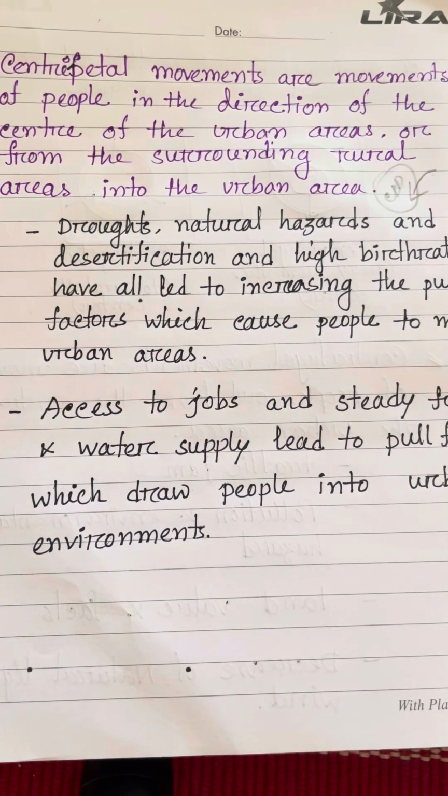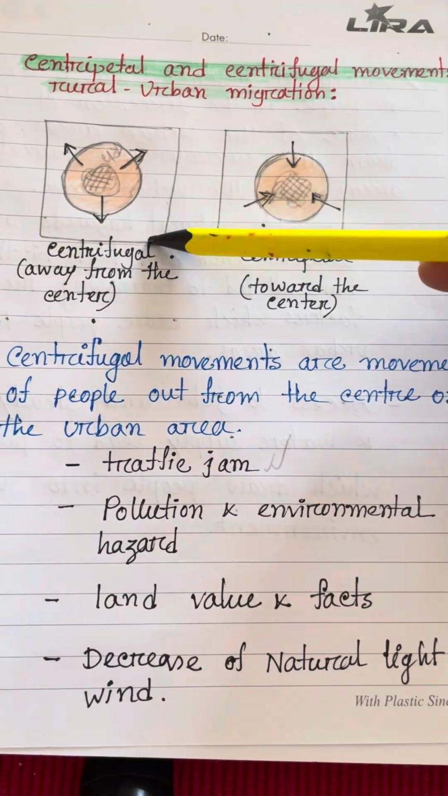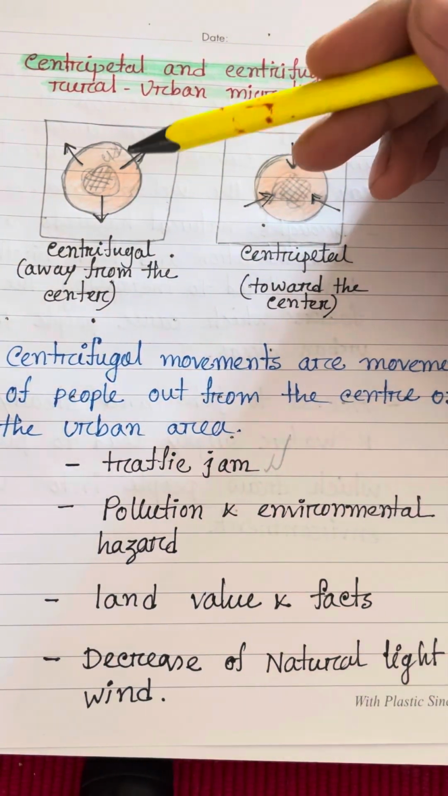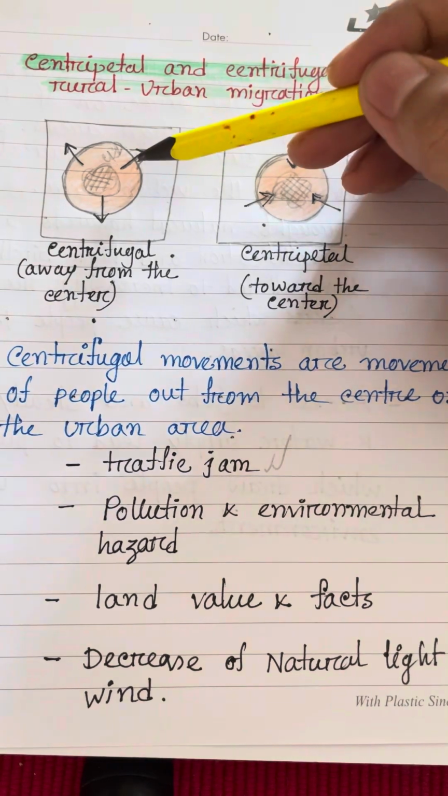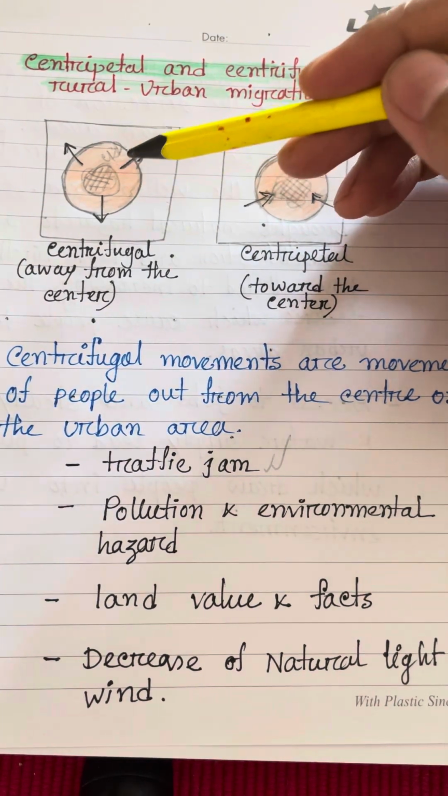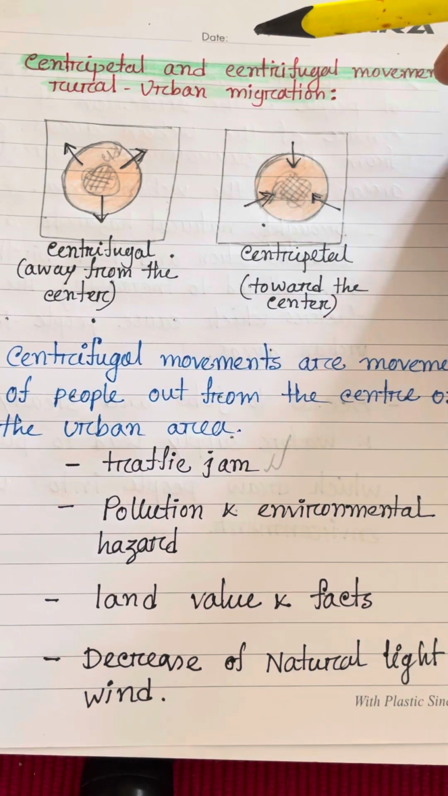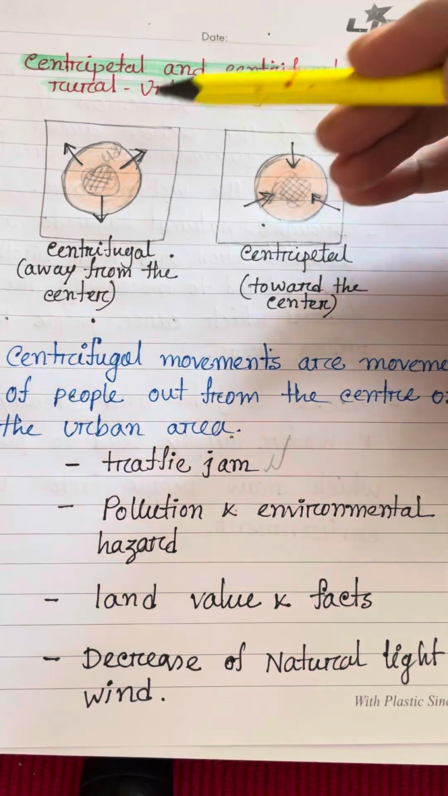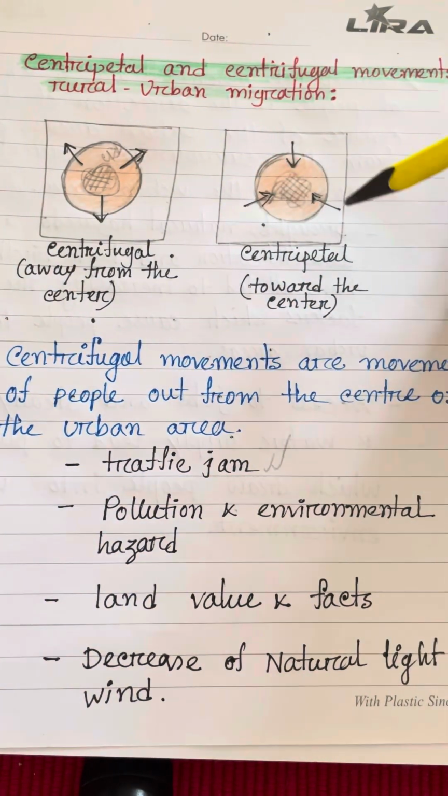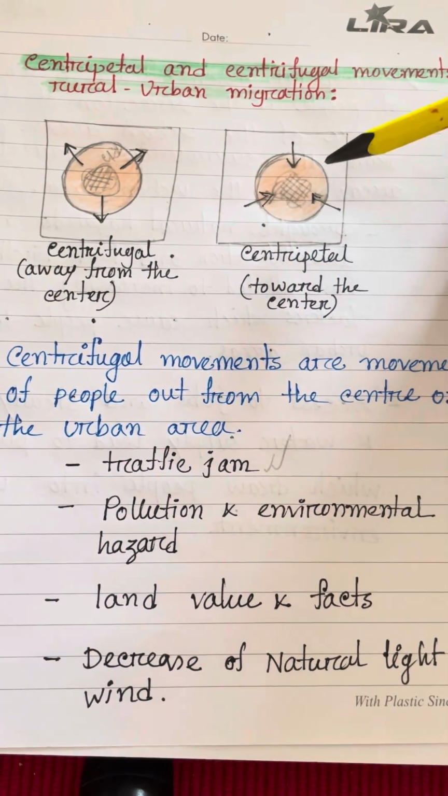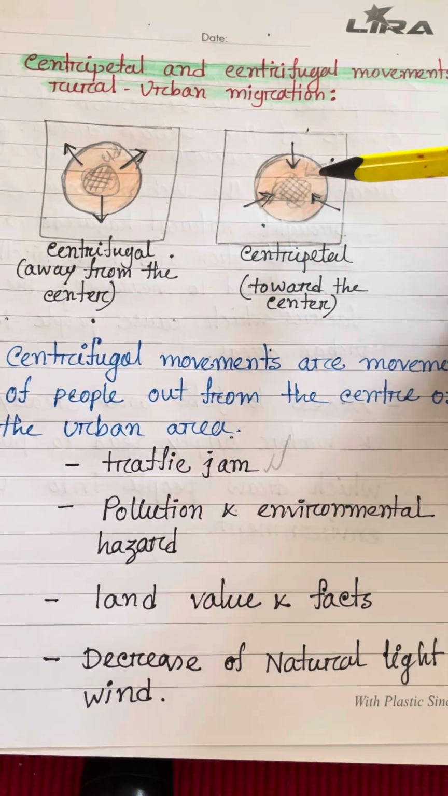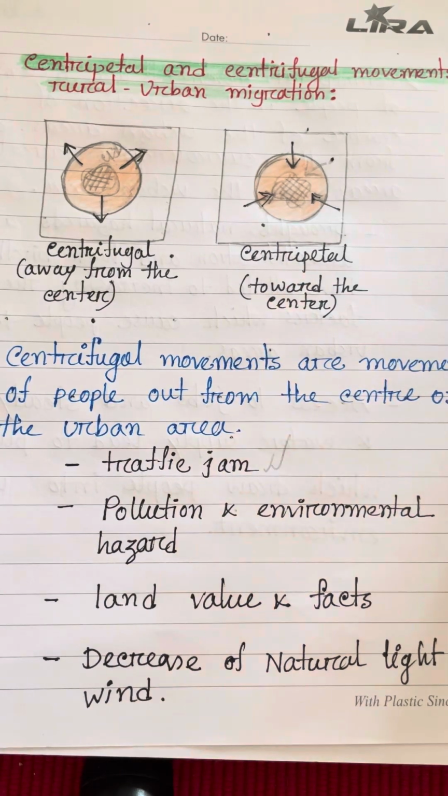environment. In this figure you can see centrifugal forces. People move away from the center, the CBD, due to various push factors: traffic jams, pollution, environmental hazards, high land value, etc. These push them away from the center. And here, centripetal forces. Centripetal forces mean people are attracted to the CBD, toward the center, by various pull factors like job opportunities,